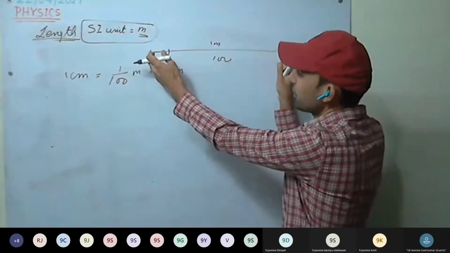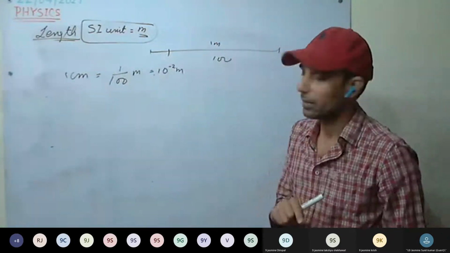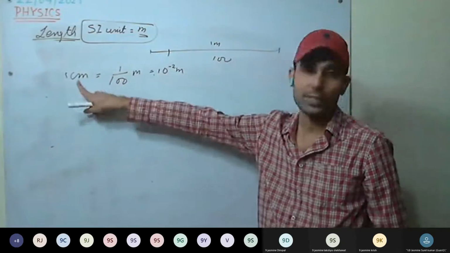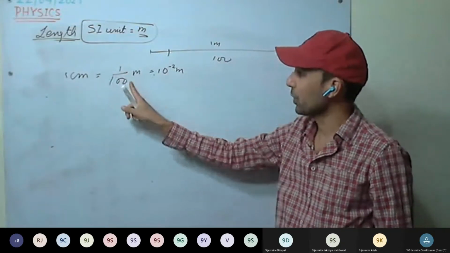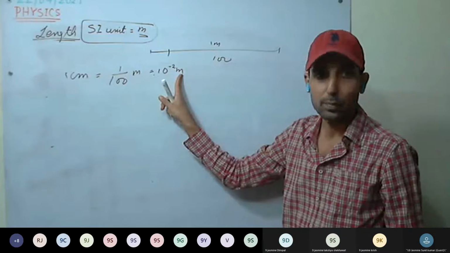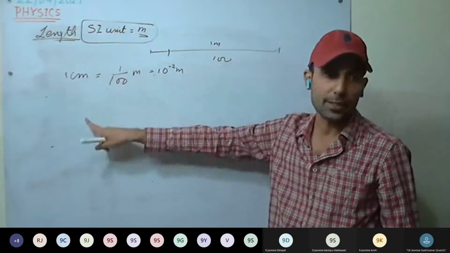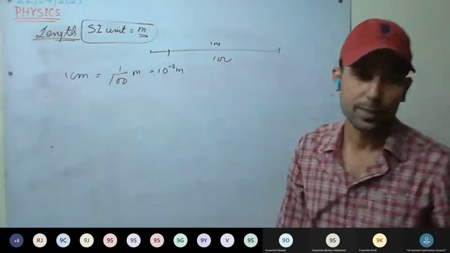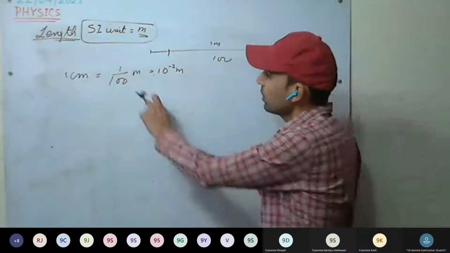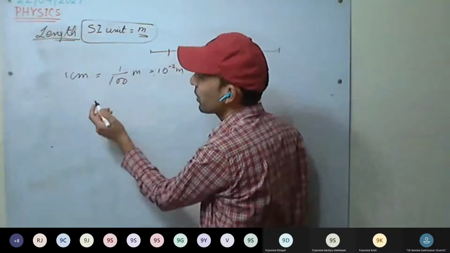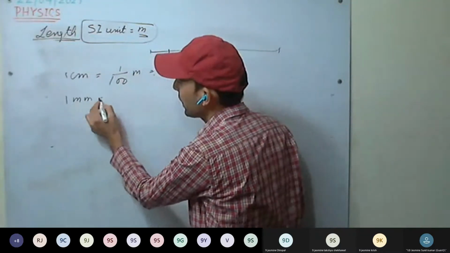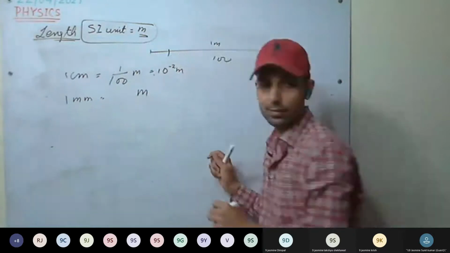So what we did, we divided 1 meter into 100 parts. Each part will be equal to 1 centimeter. And 1 centimeter is 1 upon 100 meter, that is 10 raised to power minus 2 meter. So we are discussing metric units of the meter. Now, if we have to measure even smaller, 1 mm, it will be how much part of a meter?